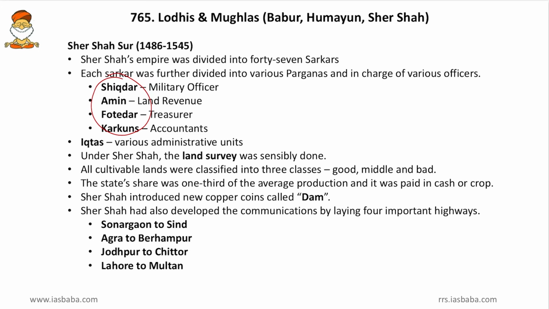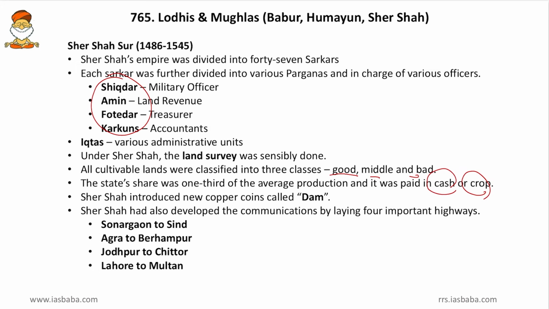Then under Sher Shah, the land survey was sensibly done. So he gave great importance to land survey, and then all cultivable lands were classified into three classes, that is good, middle and bad fertile lands, and the taxation was fixed accordingly. Then the state's share was one third of average production, and it was paid in cash or crop. So here either cash or crop can be used to pay the tax. And then Sher Shah introduced new copper coins called dam, and friends, he also has the credit of introducing the rupaya, that is the current Indian currency.